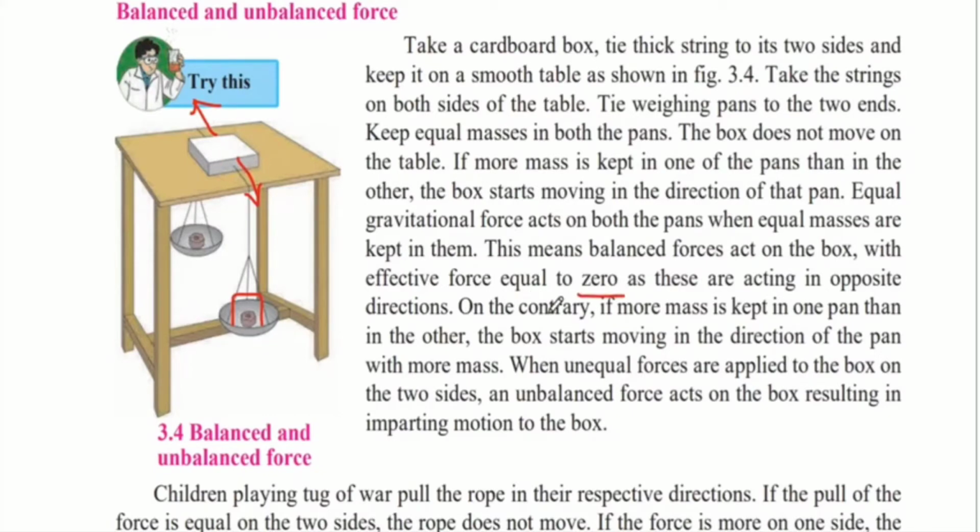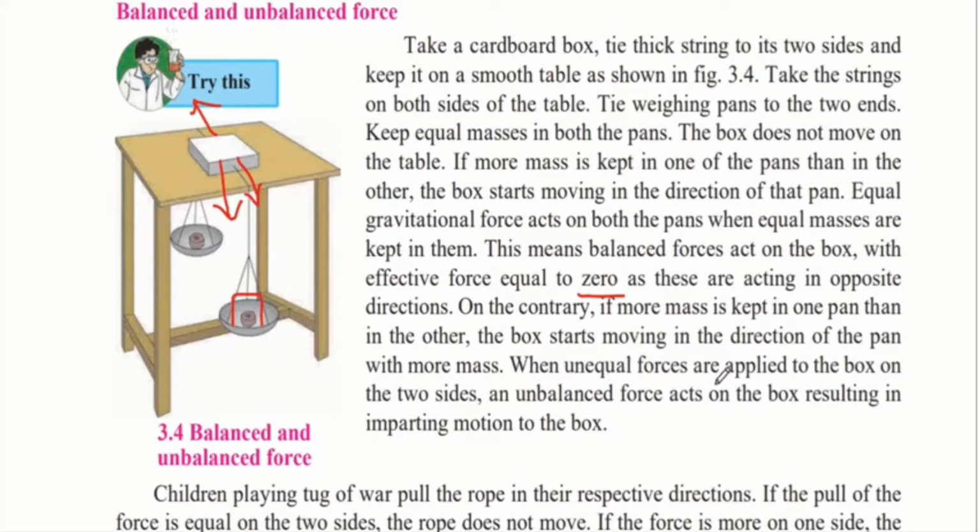On the contrary, if more mass is kept in one pan than in the other, the box starts moving in the direction of the pan with more mass. So when we added more mass in this pan, we observed that there was more force coming towards this side, and therefore now both the forces were not equal. Even though they were in the opposite direction, since this mass is more and this force is more, therefore the box will move towards the more mass.